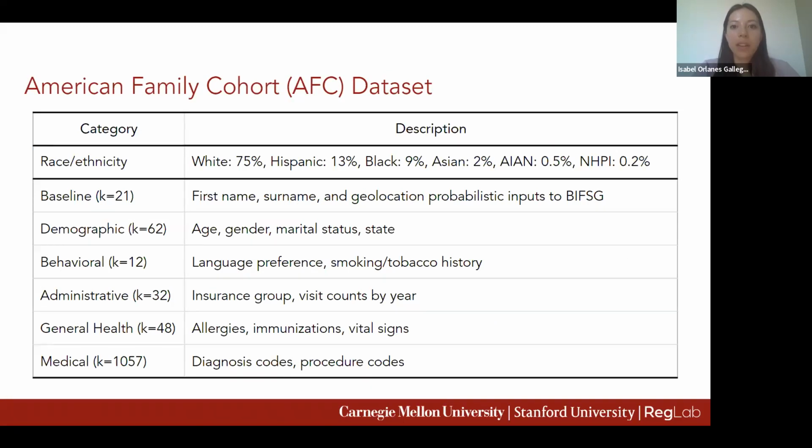We derive a rich set of over 1,200 features from the AFC dataset, categorized and ranked by their accessibility to researchers, from baseline features, which are the probabilistic inputs to BIFSG, to medical features, which include diagnosis and procedure codes. The target label is patient self-reported race.